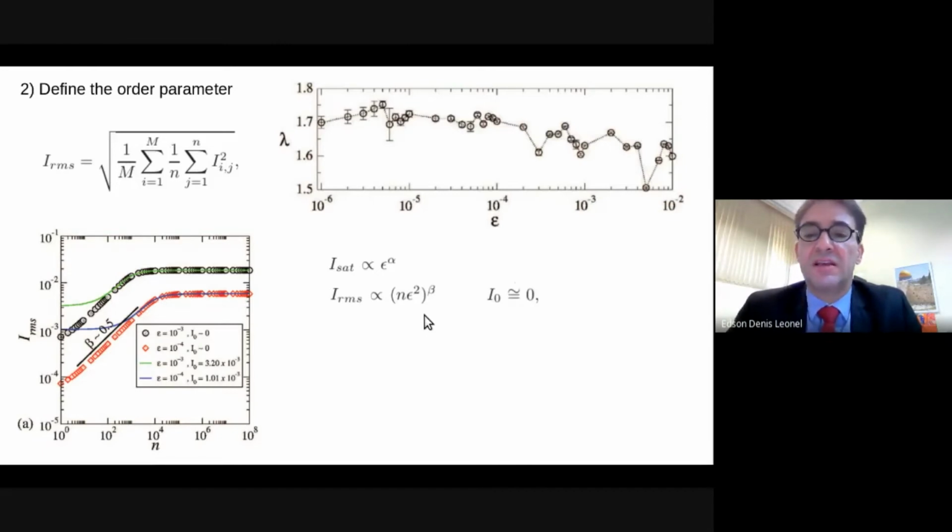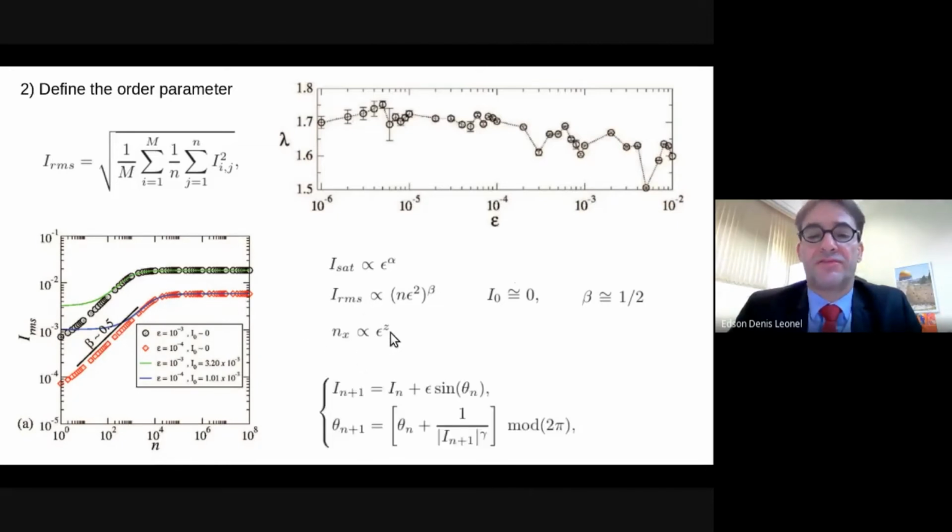And then finally, for I naught approximately 0, this relation gives beta of the order of half, which typically characterizes random walk particles, and then the crossover iteration number, which marks the changeover from the regime of growth to the saturation, is given by epsilon to a power of z.